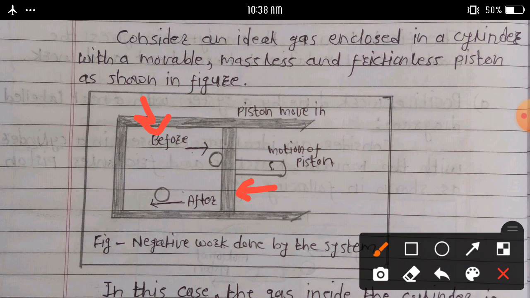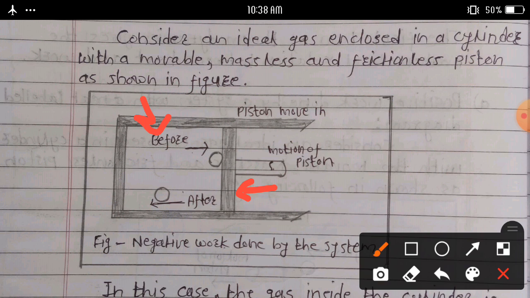When the piston is pushed in so that the volume of the gas decreases, the gas molecules strike the piston and gain momentum from the piston.